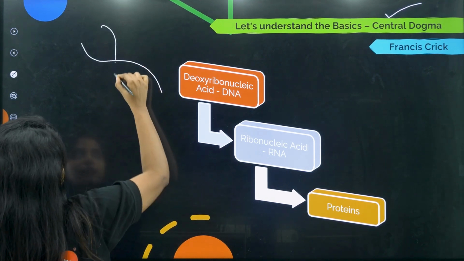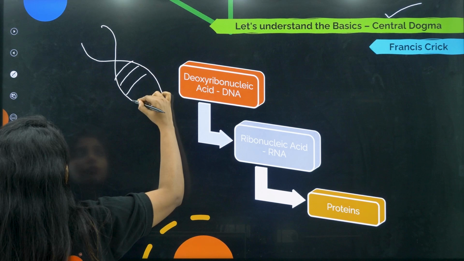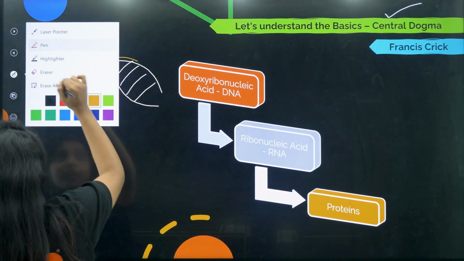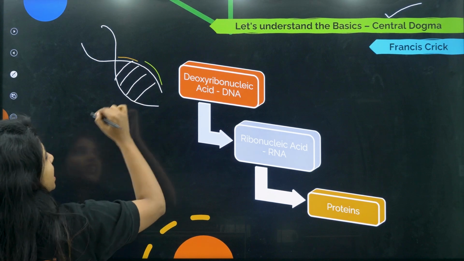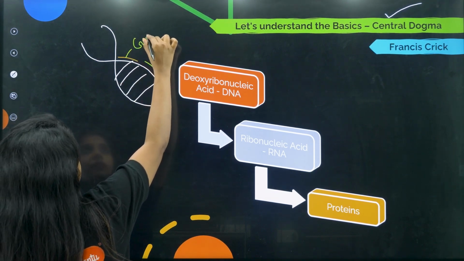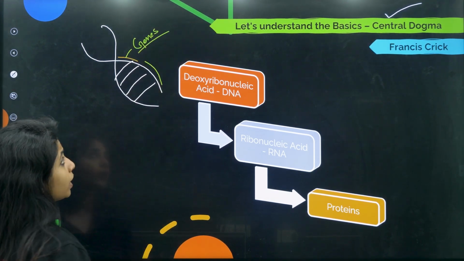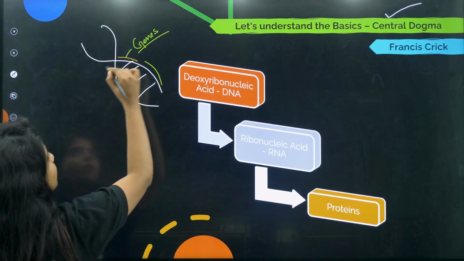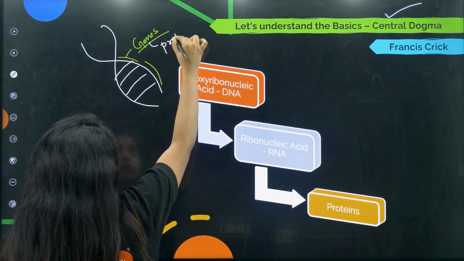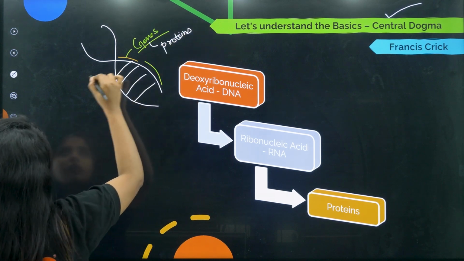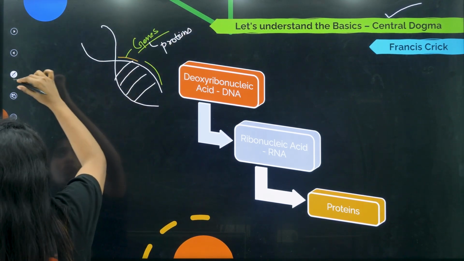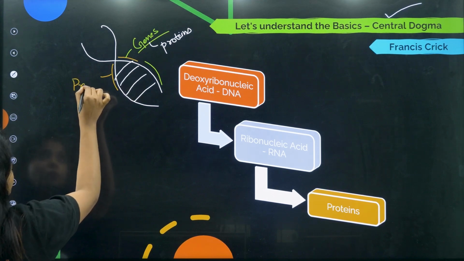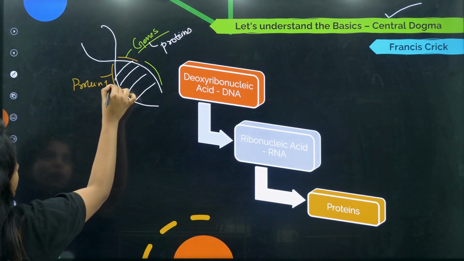Over here, we have a DNA. And we studied in a previous class, this DNA has certain segments, and these segments, what do you call them? You call them genes. Okay, and these genes, what are they responsible for? Ma'am, they are responsible for making proteins. So basically imagine there is gene 1 over here, and this gene 1 will be responsible for the formation of protein 1.